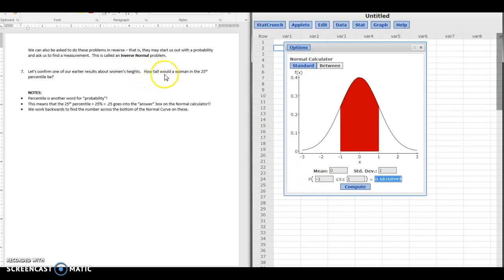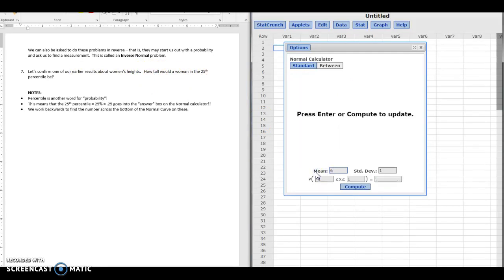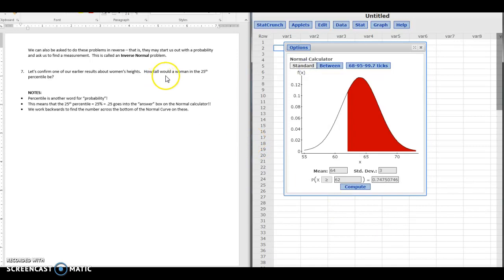So this says, how tall would a woman in the 25th percentile be? Well, we're going back to the idea of women have a mean height of 64 with a standard deviation of, if I remember correctly, was that 1.2? No, sorry, that was 3. Sorry, different question. And we want to know how tall a woman in the 25th percentile would be.